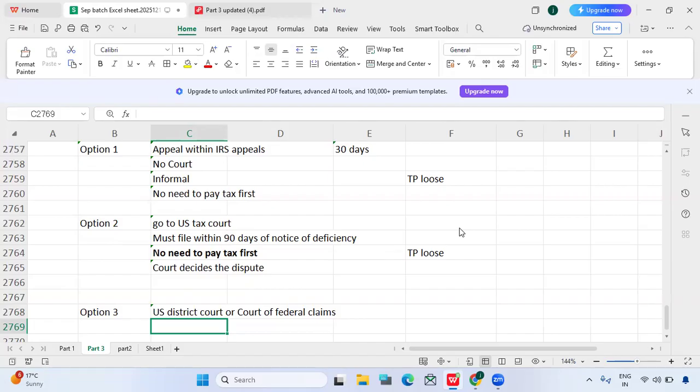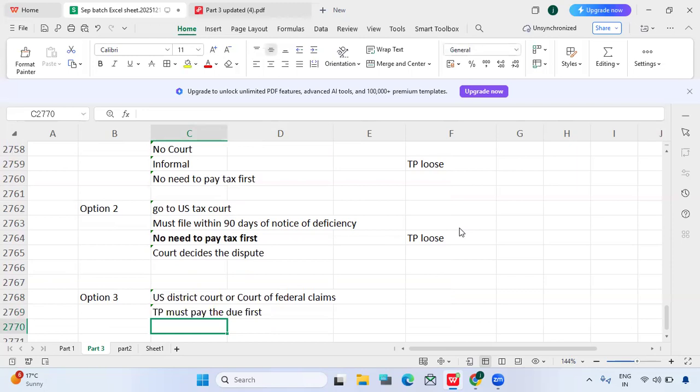In that case, the taxpayer must pay the amount first. The taxpayer must pay the due first, then they can argue whatever discussions the taxpayer and IRS are having.